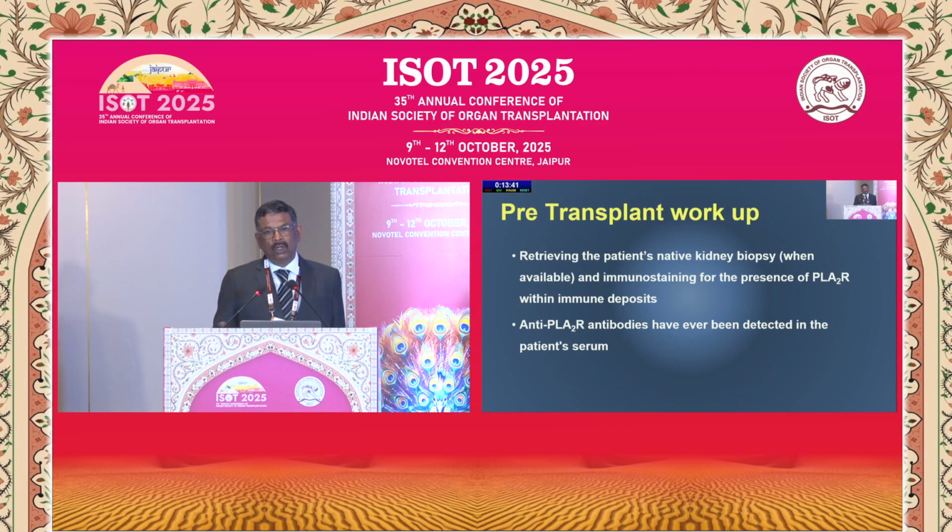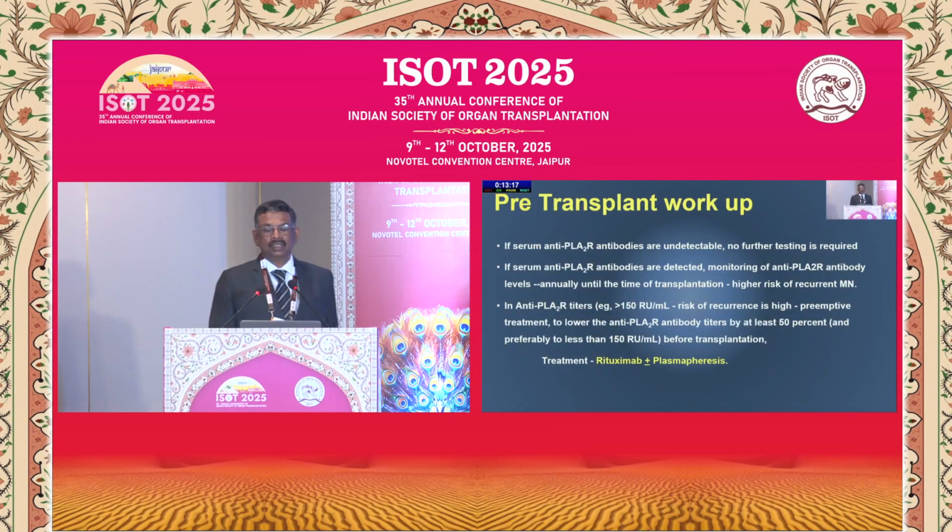So whenever a patient comes to us, he comes with a diagnosis of membranous nephropathy going to ESRD. But we all know that from the last 7-8 years, we are able to stain the biopsy with PLA2R antigen. So if the patient is prior to that, what can we do? If we have a block, then we can immunostain for PLA2R, whether the patient is having PLA2R within the immune deposit or not. And at the time he comes to us, we can also measure anti-PLA2R antibodies in the patient's serum.